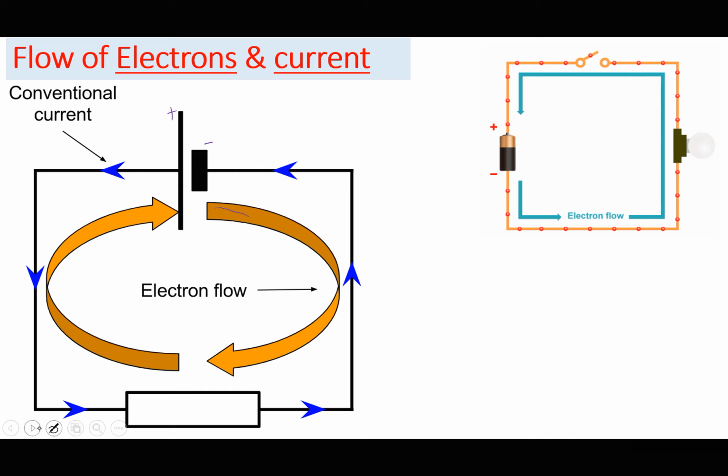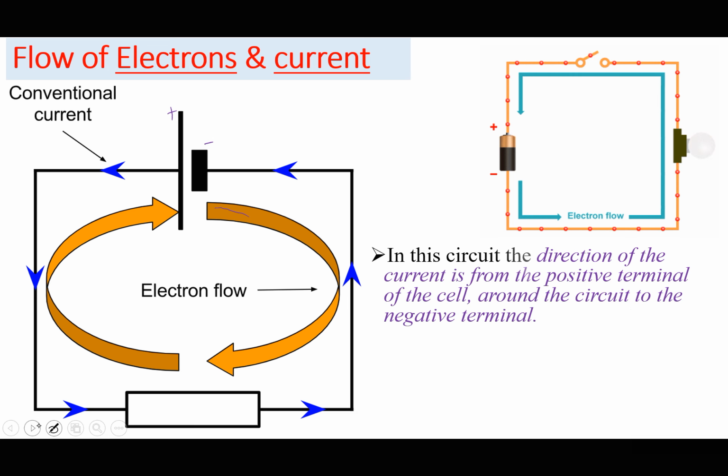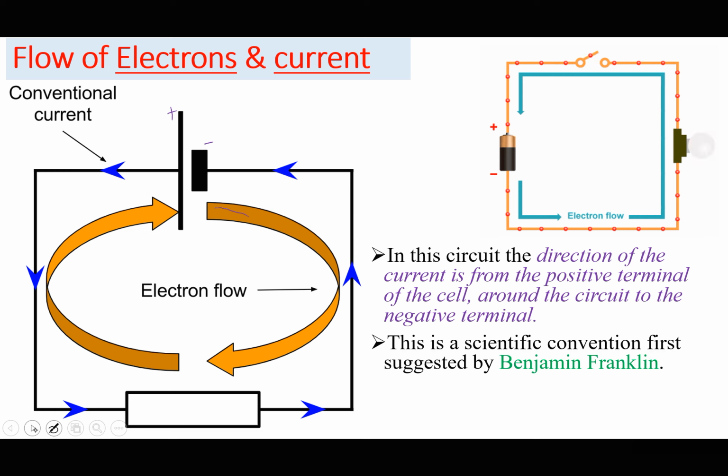So in this circuit, the direction of the current is from the positive terminal of the cell around the circuit to the negative terminal. And this is a scientific convention first suggested by Benjamin Franklin.